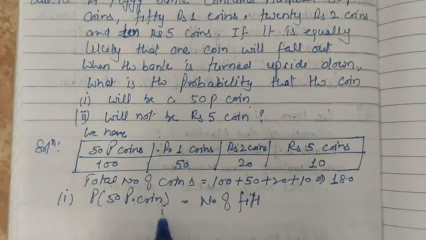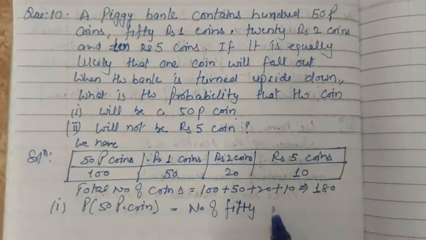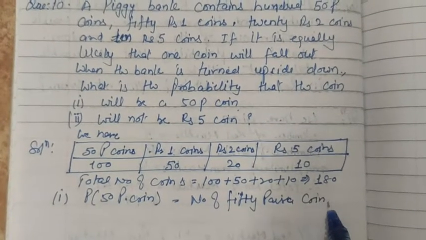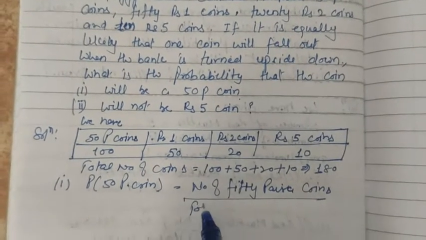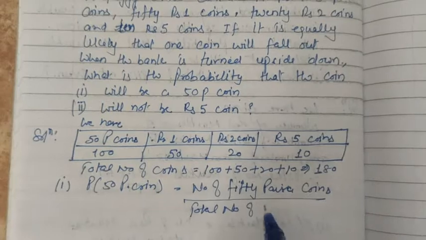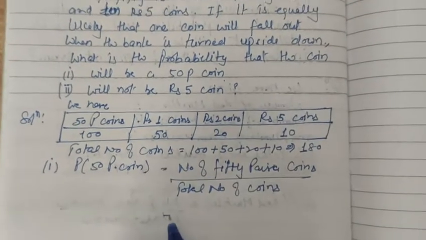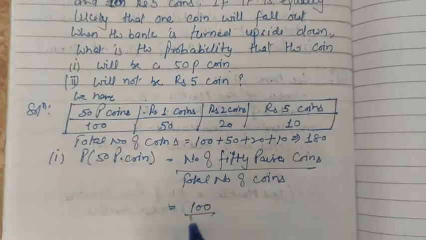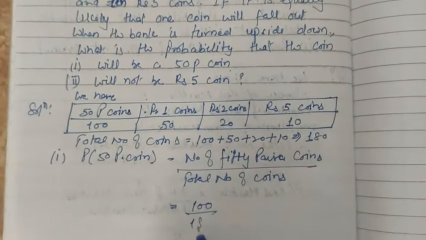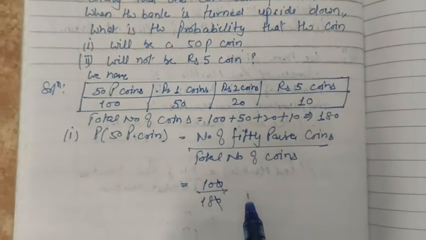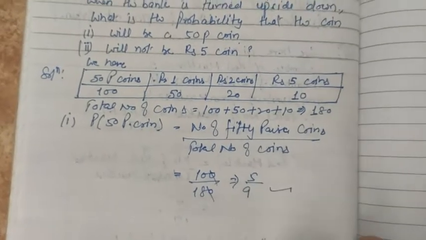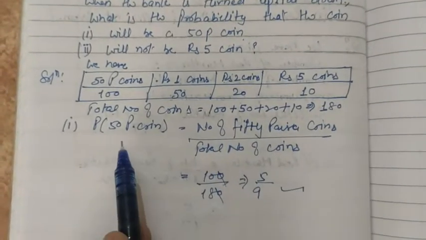So probability of 50 paisa coin will be number of 50 paisa coins upon total number of coins. So we have number of 50 paisa coins as 100, so this becomes 100 upon total number of coins we have, 180. So this 0 will be cancelled, so we have 5 2s are 10 and 9 2s are 18. We have 5 by 9 as the probability of 50 paisa coin.